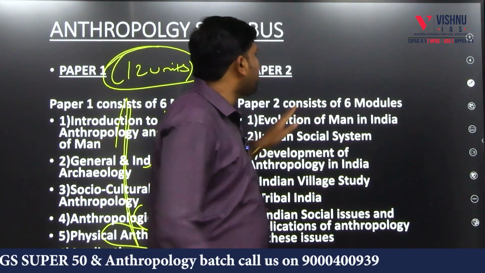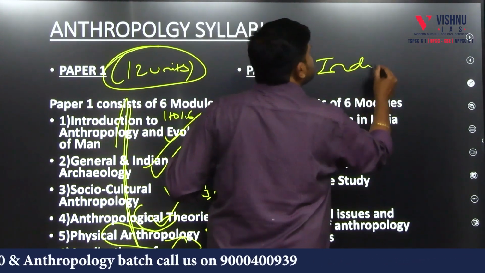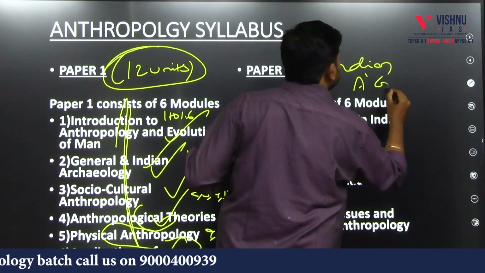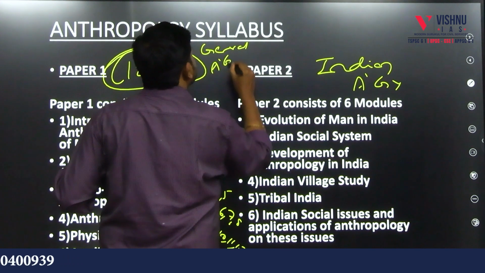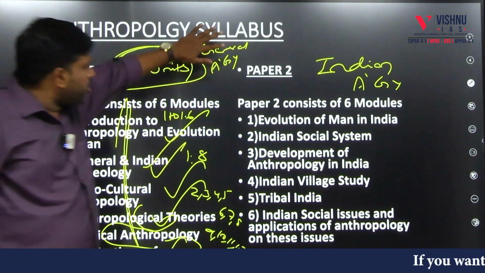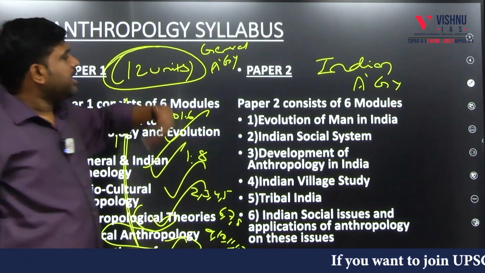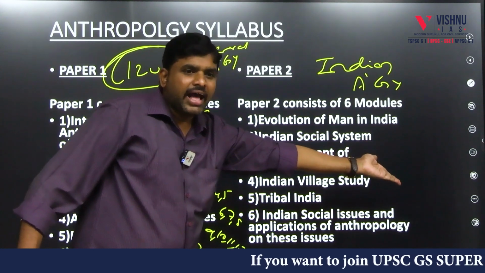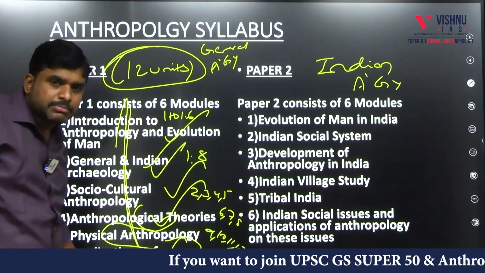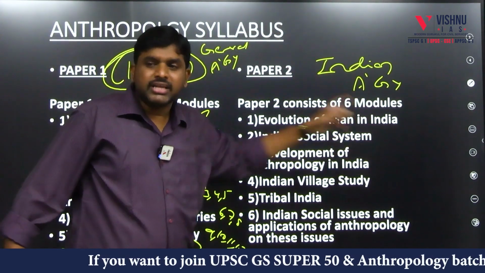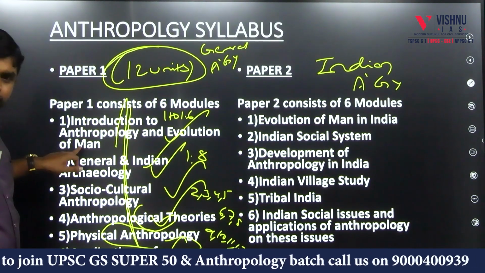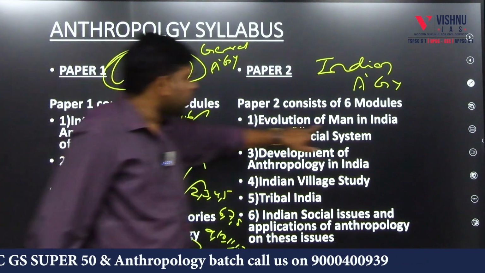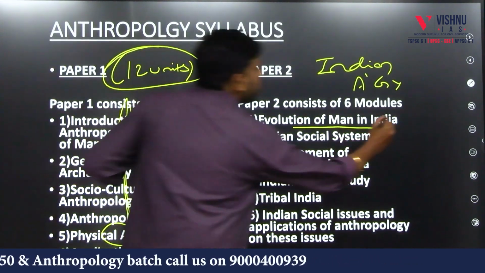If you are perfect in these 12 units, the same knowledge you will be applying in India. This is called Indian anthropology. This is called general anthropology. So here we understand the concepts. Here we will apply on India. Here we will understand the subject and here we will apply on India. That is called Indian anthropology. So what we studied here, evolution of man, in this unit number 1.